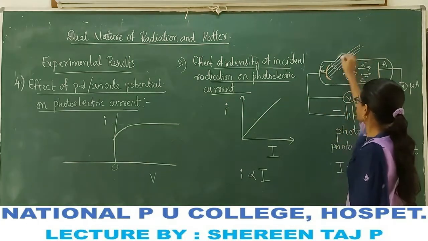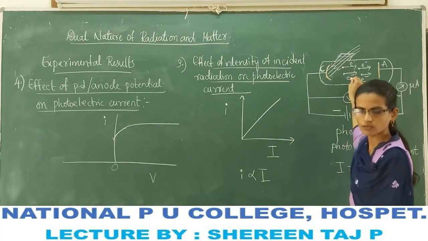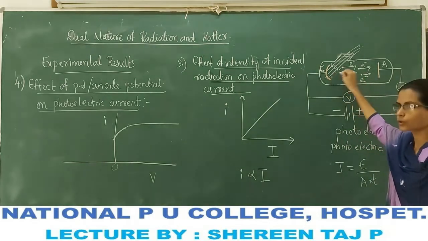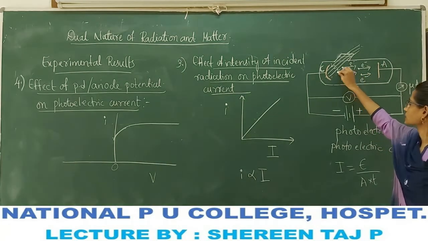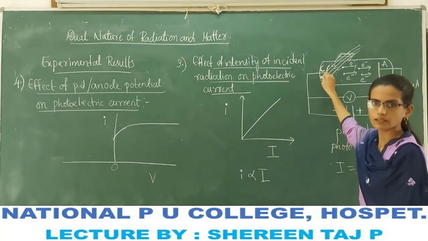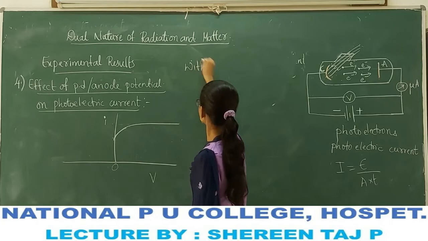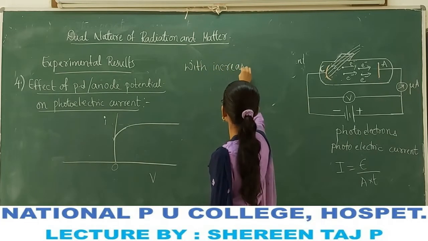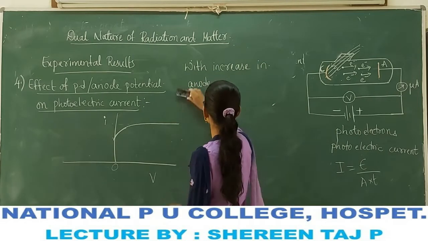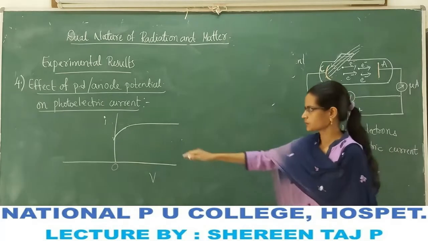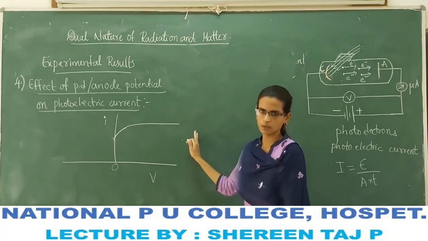Because radiation falls on the metal surface and photoelectrons are emitted, which constitute the photoelectric current. So we observe that with the increase in the anode potential, current increases and reaches a maximum value.